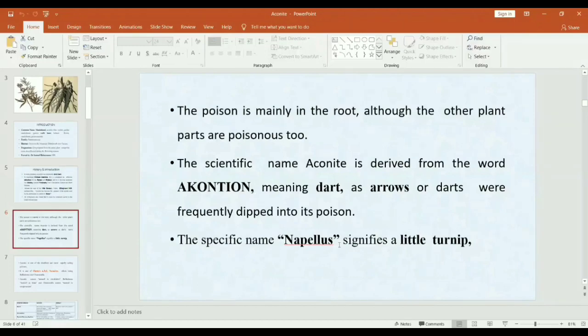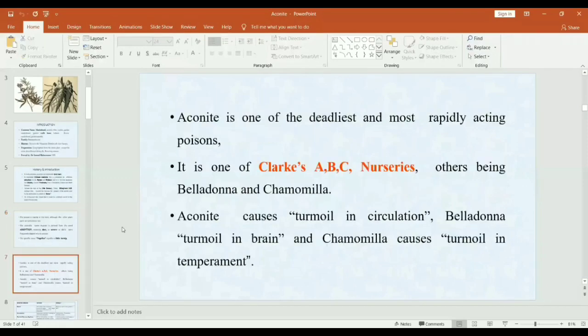And the napellus, the word nap means it is a little turnip, it looks like a tuber, therefore its scientific name is Aconitum napellus. So it is one of the Clarke's ABC nurseries. Others are belladonna and chamomilla.